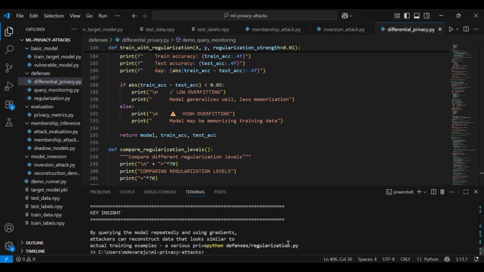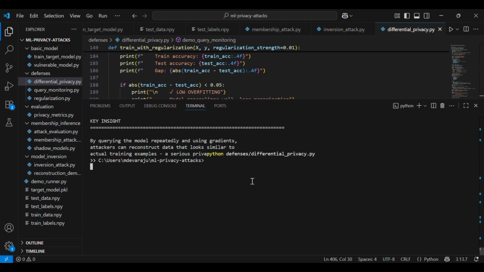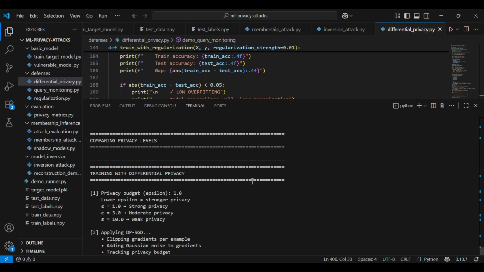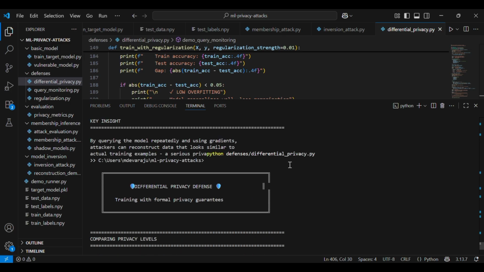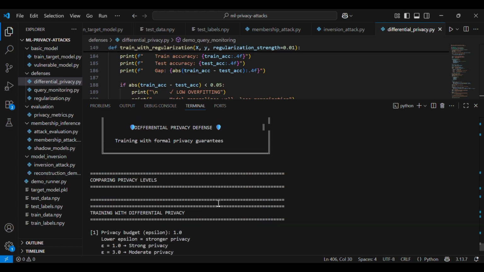During training, we clip the gradient per sample to limit the individual influence, and then we add calibrated Gaussian noise. So the noise masks the contribution of any single training sample. And then you can see the results after training the models.